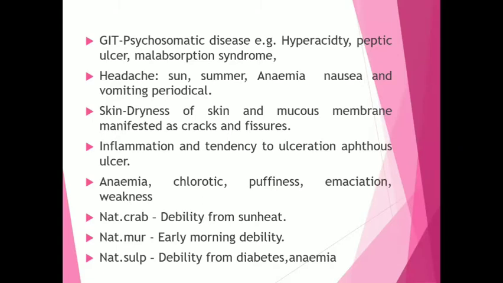On skin, it causes dryness of the skin and mucous membranes, which is manifested as cracks and fissures. It causes inflammation and there is a tendency for ulceration. For example, aphthous ulcers, that is stomatitis. It is indicated in anemia, chlorosis, puffiness, emaciation, and weakness.